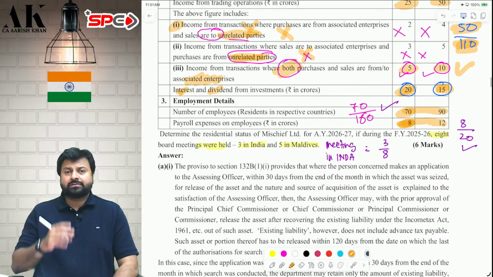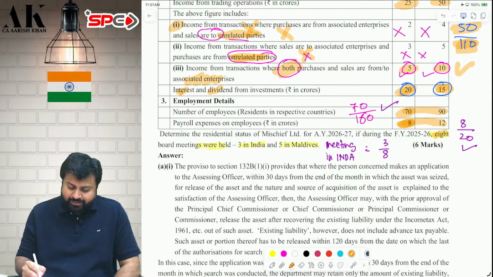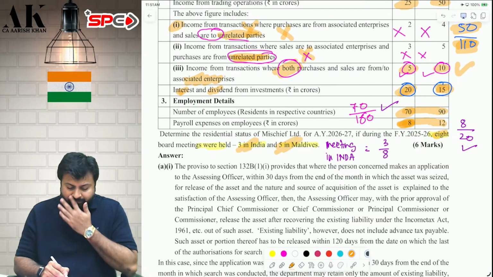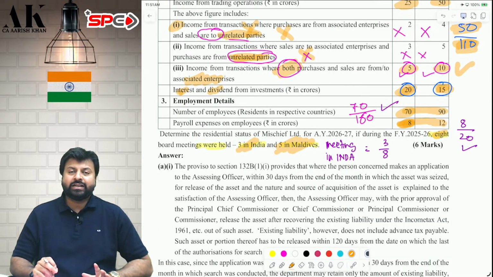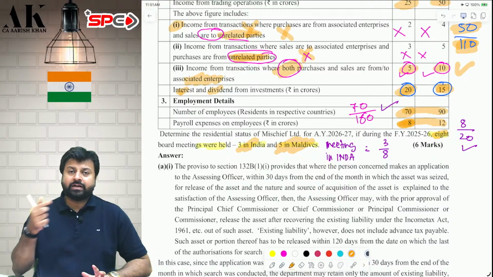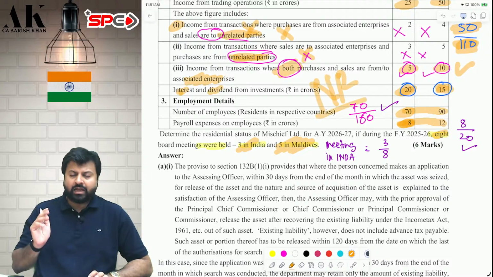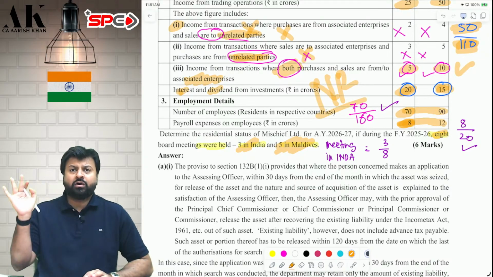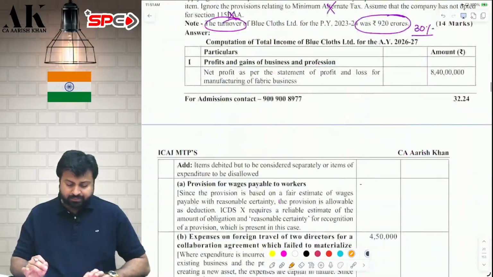And last but not least, the majority of the board meetings should be held outside India. So out of 8 board meetings, only 3 are held in India, 5 are held in Maldives. Therefore, this company will not be liable to tax in India, because this company will be called as what? Having active business outside India. The POEM is outside India. Therefore, the status of this company is non-resident. I hope it is clear to all of you. They are fulfilling all the conditions of POEM. Is this clear?